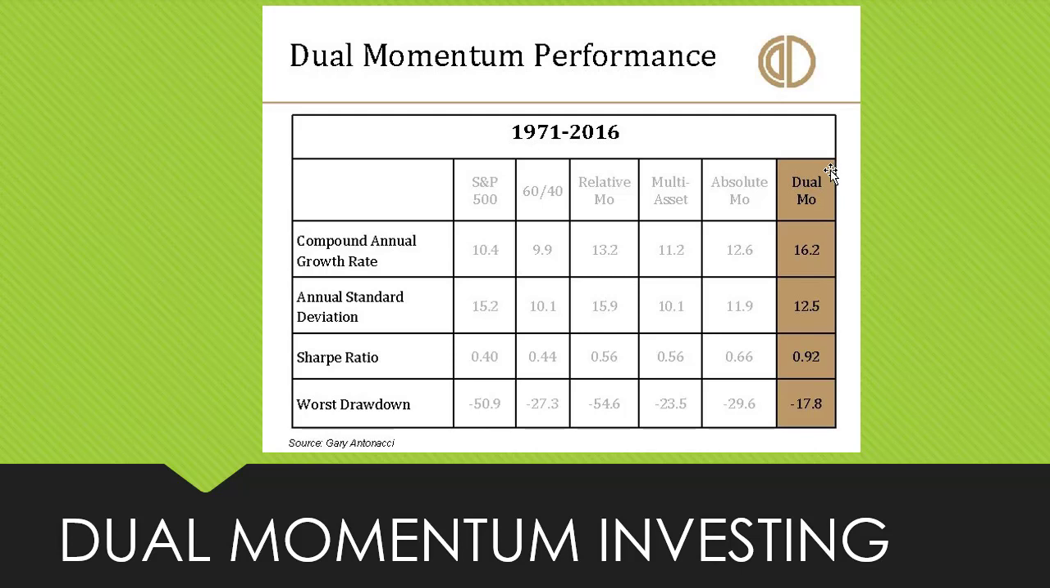Now, as you know, I'm a big fan of momentum strategies, so I'm not particularly surprised that this outperforms the market. As you can see, the S&P 500 in this time span did 10.4% per year. The dual momentum did 16.2%, meaning 6% better. It had a lower standard deviation, a lower volatility. The Sharpe ratio, of course, then was better, 0.92, which is excellent. And the worst drawdown was in the market 50.9%, and in the dual momentum 17.8%.